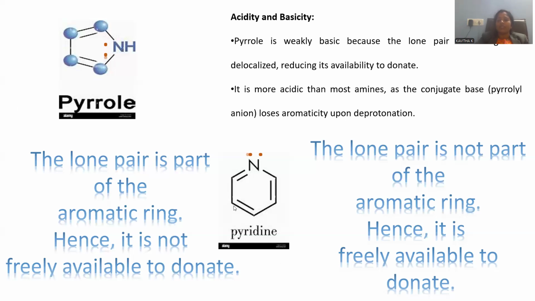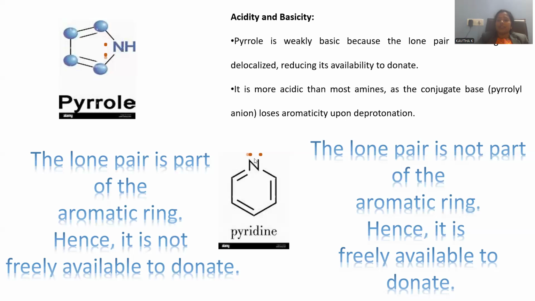Let me go with this pyridine molecule. Again, pyridine is composed of nitrogen, but here there is a 6 pi electron system. All the pi bonds are present within the ring only. So within the ring, 6 pi electrons are present by default, but the lone pair of electrons does not take part in aromaticity, rather it is freely available on the nitrogen atom.